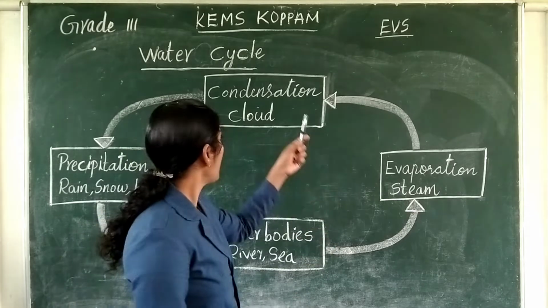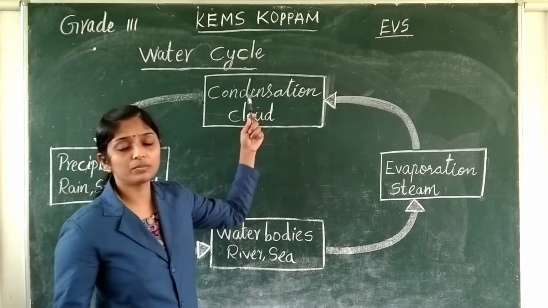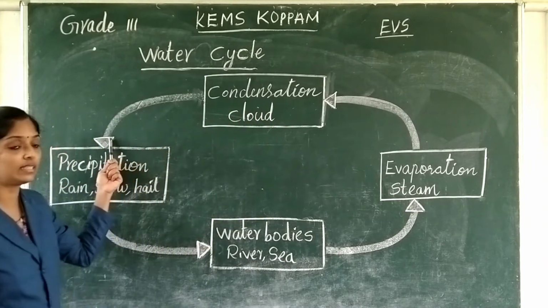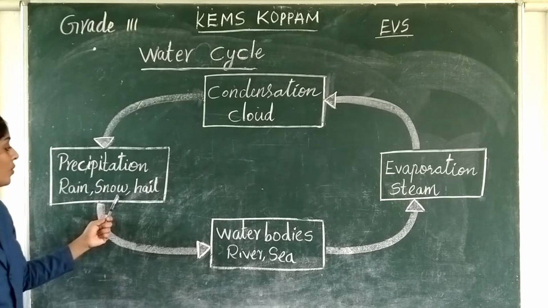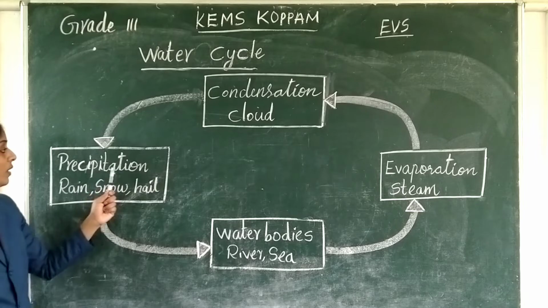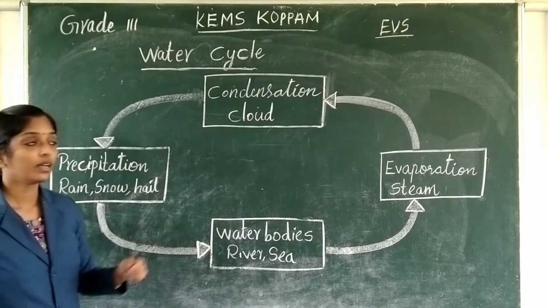Okay. And when the clouds become too heavy, they fall again to the earth as rain, snow and hail. And that process is called precipitation.